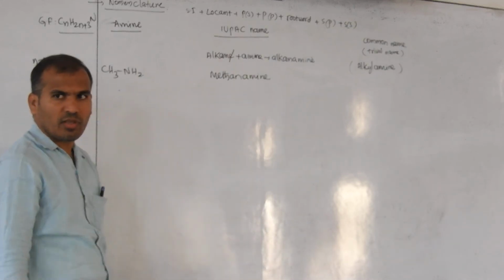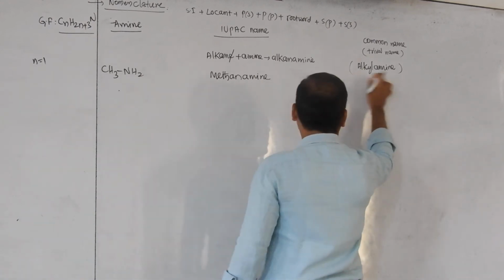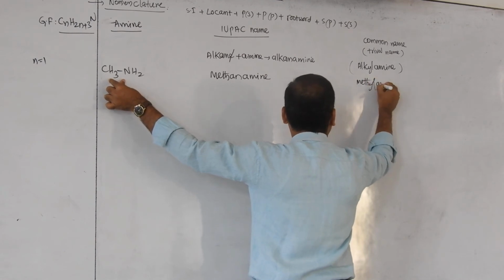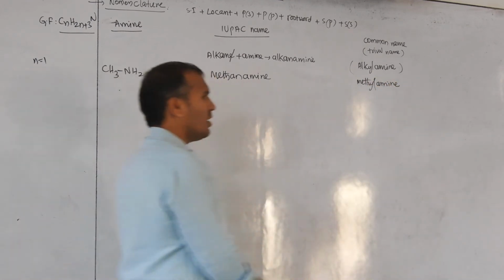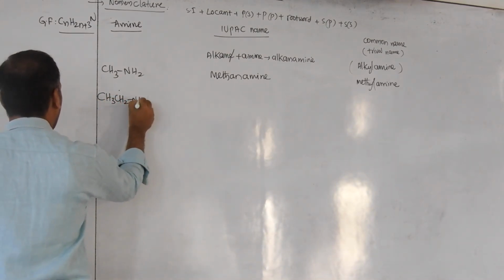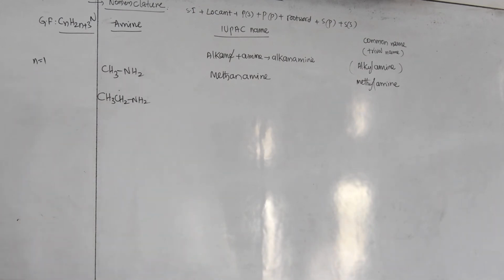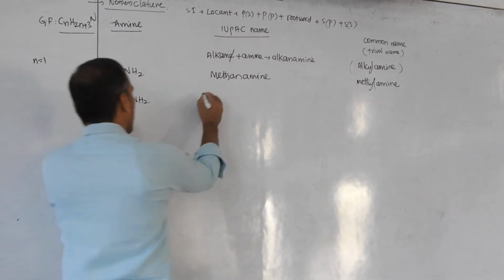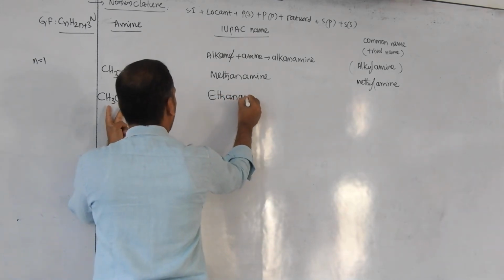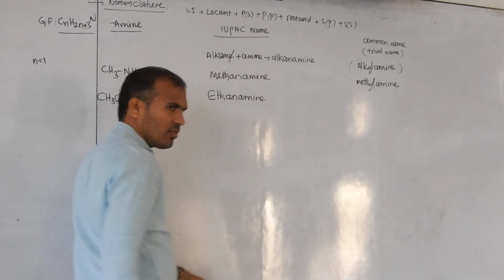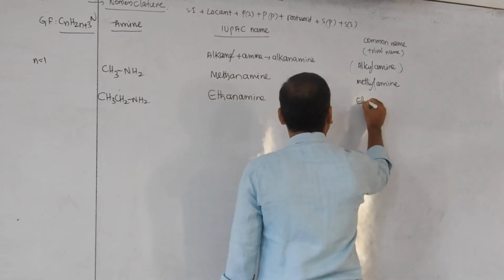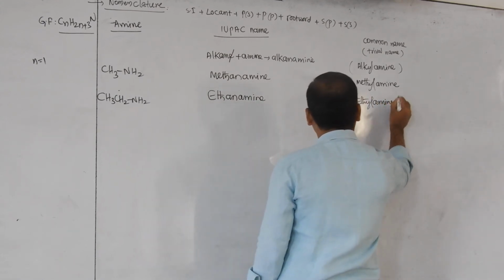Methanamine. What is the common name? Alkyl amine. What is the alkyl group? Methyl. Methyl amine. Clear? Now take another one. CH3, CH2, NH2. Tell what is the name? 2 carbons are there. Then its suffix primary, remove E, then amine. Ethanamine. Write one word only, don't give a gap. Then here, ethyl amine.